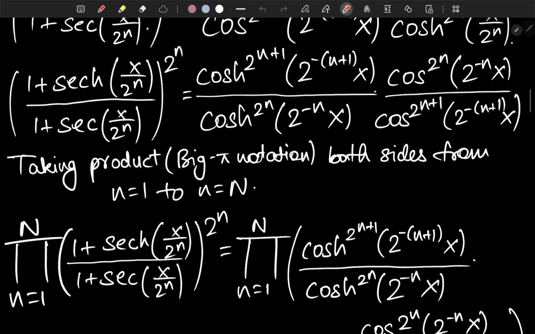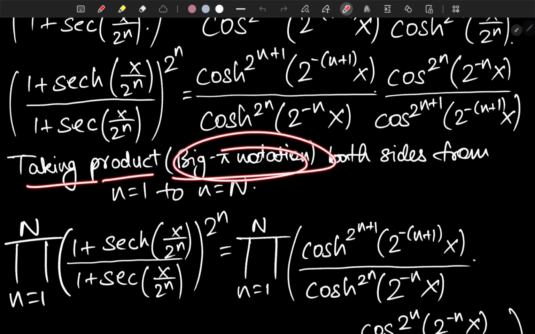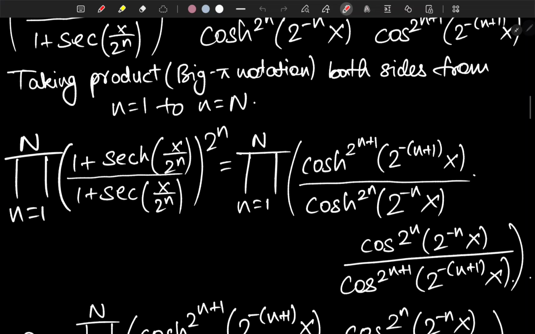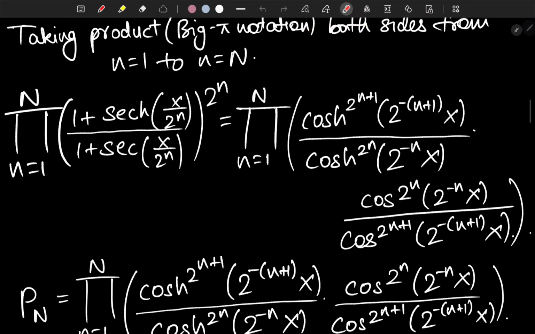Now comes the crucial part, I would say. So taking the product, big pi notation, on both sides from small n equals 1 to small n equals capital N, and later on we're going to take that capital N tends to infinity, so that's going to give us the infinite product, right?